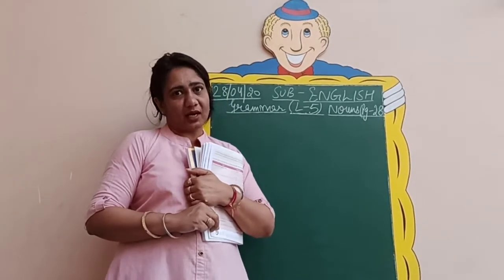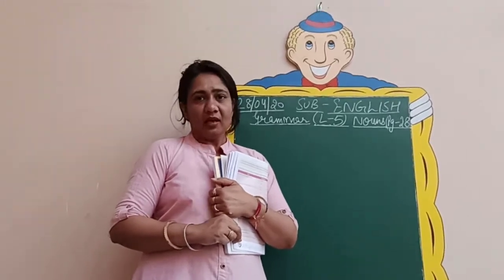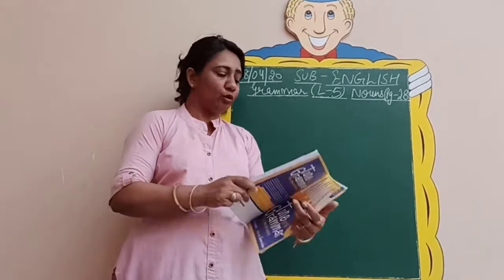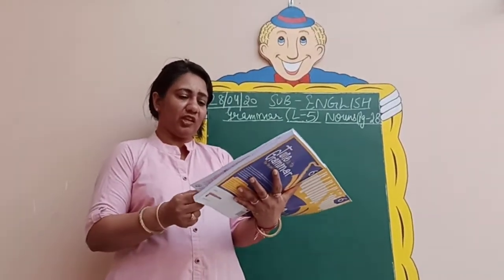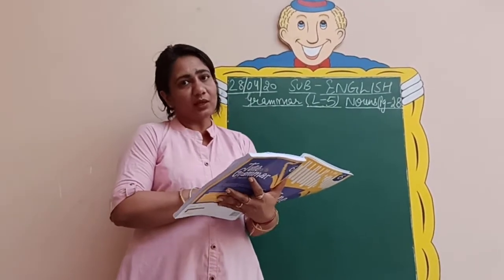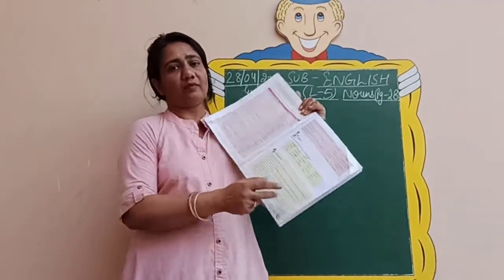Yesterday we started the next chapter in the book, that is nouns. So I asked you to go through some pages. I hope you have read it for yourself. The rules were there, how you can change the singulars to plurals. There is one table given in your book with the red colors. I hope you have gone through it.